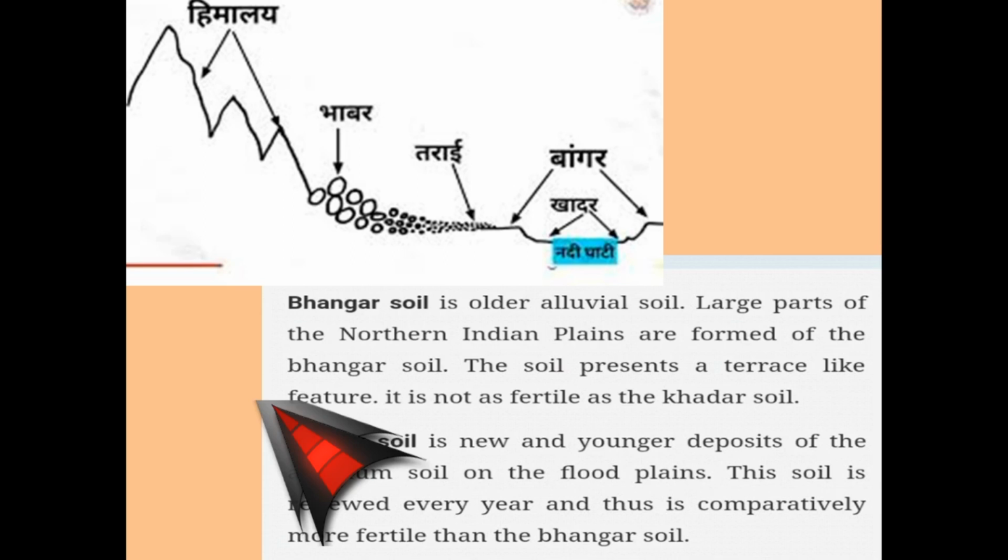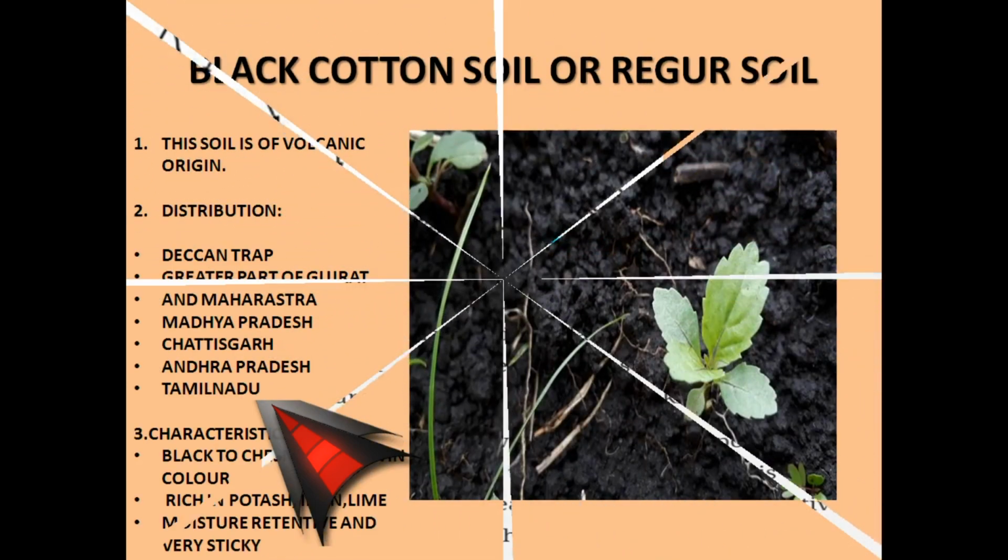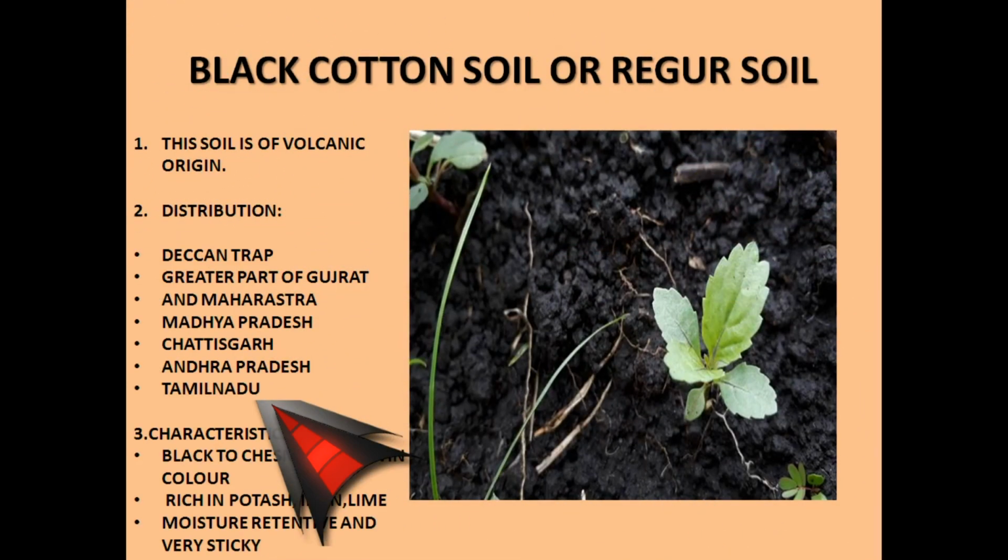This soil is renewed every year and thus is comparatively more fertile than the Bhangar soil. Okay. Let's move on to the next soil, which is the black cotton soil or Regur soil. Black cotton soil or Regur soil is of volcanic origin. Lava soil formed due to disintegration of basalt. It is also called the black cotton soil because cotton thrives well in it.